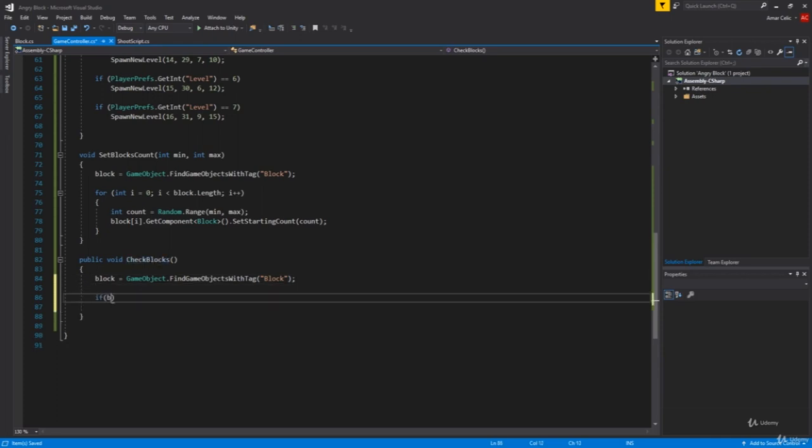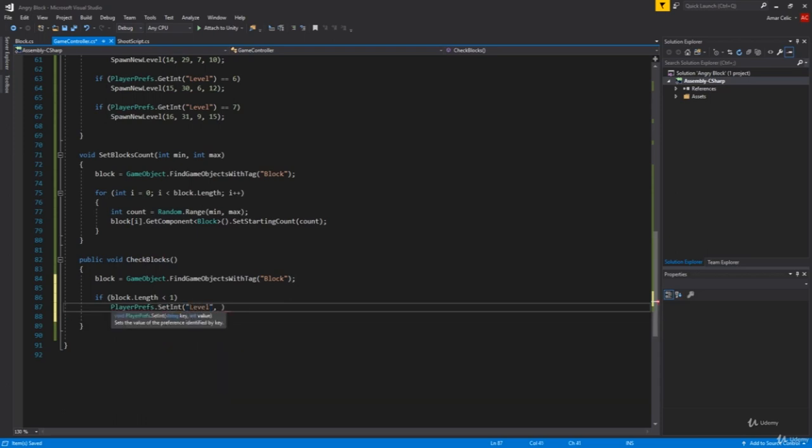Now if our block.length equals 1, we are gonna say PlayerPrefs.SetInt, and we are setting our level integer. For that, PlayerPrefs.GetInt, we are getting back our level, and we're just incrementing it by 1, and that will be it. So we are checking if we have no more blocks. If that is true, we're gonna change our level or add another level.